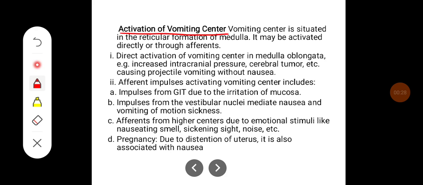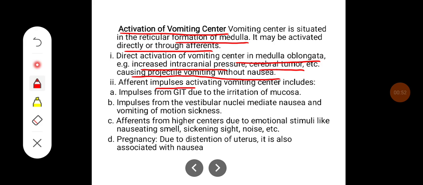Activation of vomiting center. Vomiting center is situated in the reticular formation of the medulla. It may be activated directly or through afferents. Direct activation of the vomiting center in the medulla oblongata is caused by increased intracranial pressure, cerebral tumor, etc. It causes projectile vomiting without nausea.